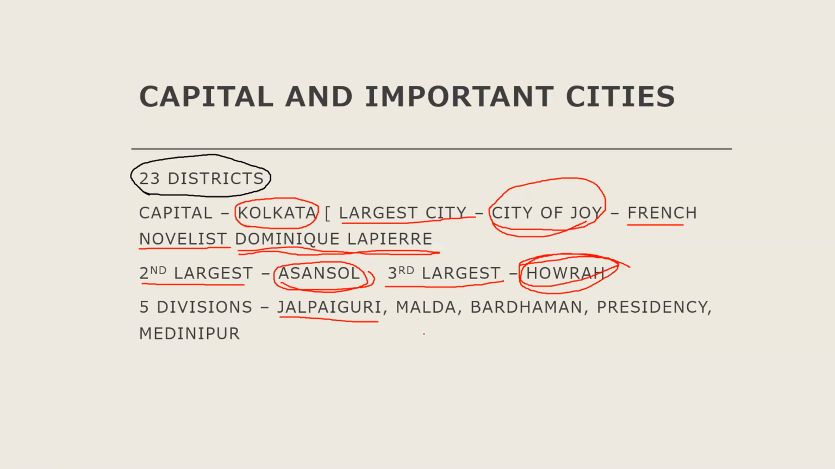Under Bardhaman division we have another 4 districts: Birbhum, Hugli, West Bardhaman, East Bardhaman. Under Presidency division, the largest division, we have Kolkata district, Howrah district, Nadia district, North 24 Paraganas district, South 24 Paraganas district. And under Medinipur division we have Bankura, Purulia, Jharkhand, East Medinipur, West Medinipur. These are all the 5 divisions, and these 5 divisions are divided among these 23 districts.